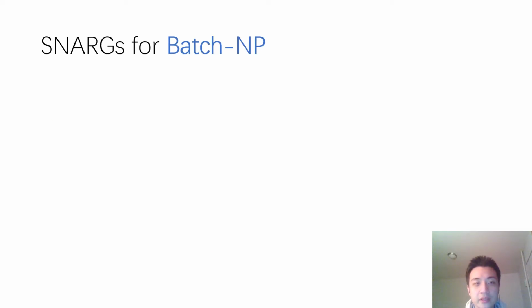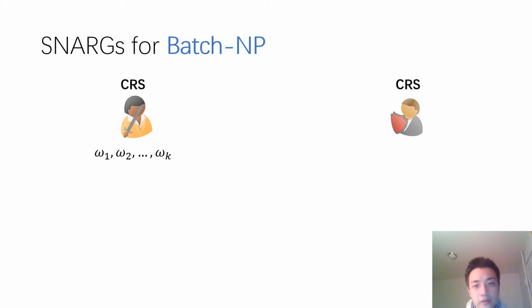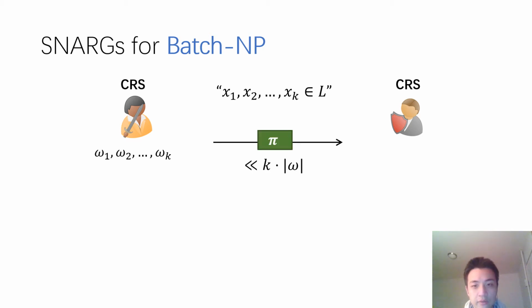A closely related subclass of NP is batch NP. In this setting, the prover tries to convince the verifier that a batch of k instances, x1 to xk, are all in some NP language L, still by sending a single round of message.